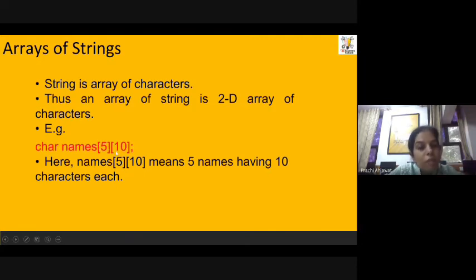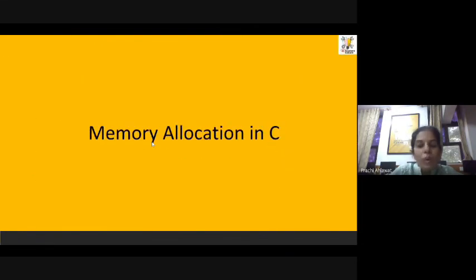And what does this actually specify? This specifies that I can declare 5 names, and the maximum length of those names can be 10. So I can write 5 names over here with a maximum length of 10. This is how you can declare a 2D array. Suppose you want to store the names of all of your friends. In that case you are going to use a 2D array, because in each dimension you can store the name of one of your friends. So this was all about strings.